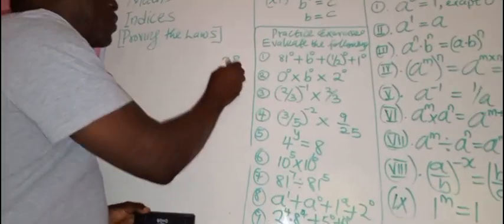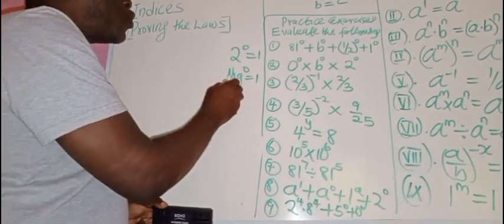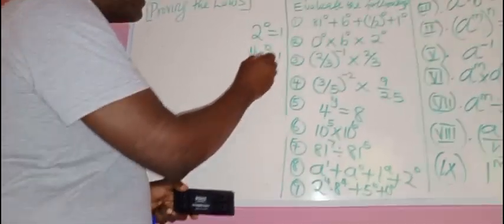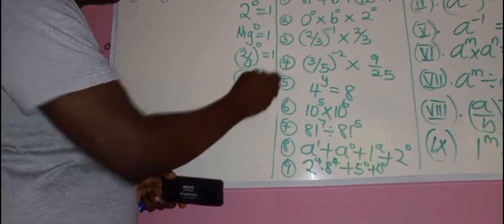Nigeria raised to power 0 is 1, because there is only one Nigeria. 2 over 3 raised to power 0 is 1. Square root of 3 raised to power 0 is 1.